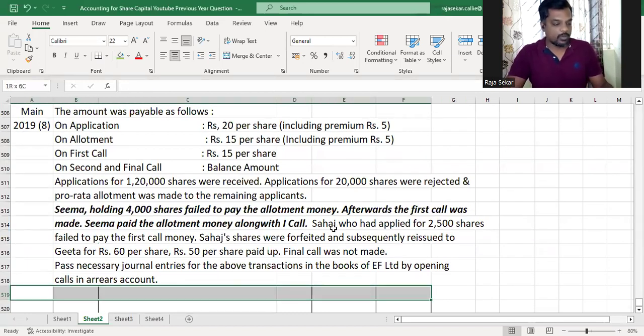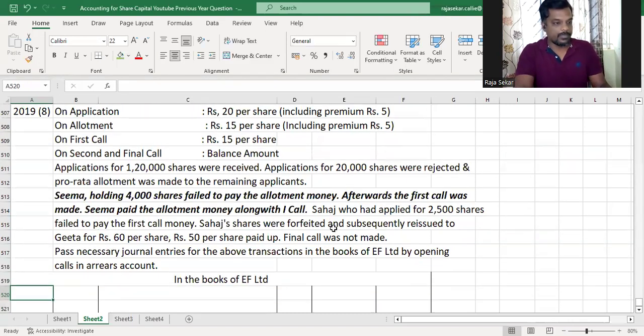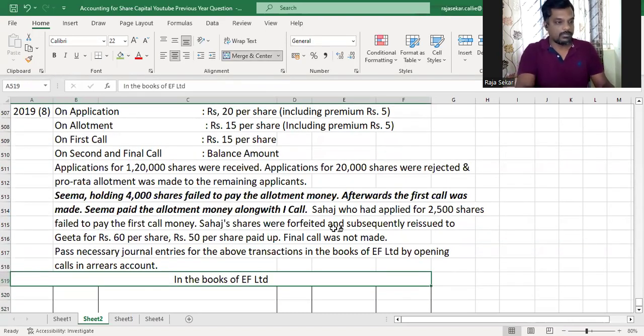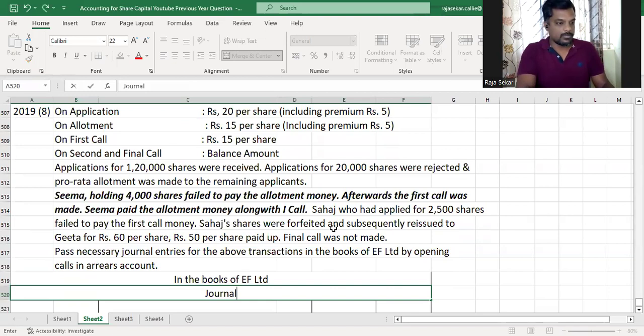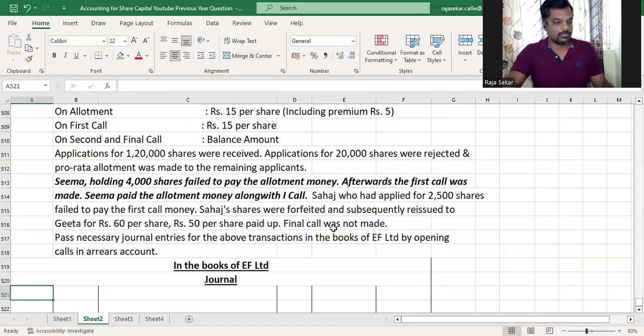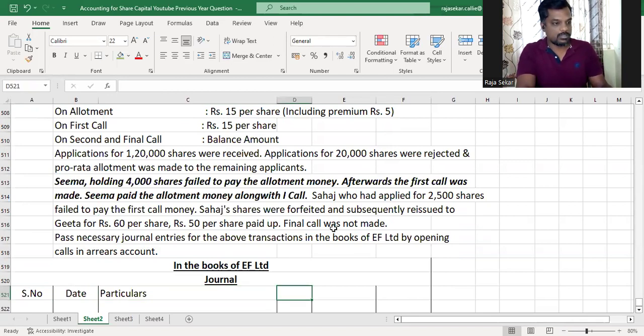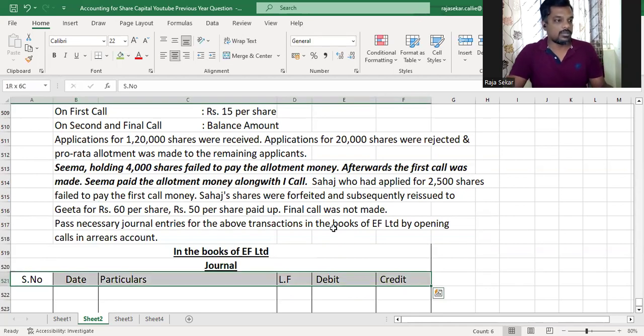The first thing is to identify in whose books we are doing the journal. In the books of EF Limited. Journal. And we give the headings: particulars, LF, debit, credit.